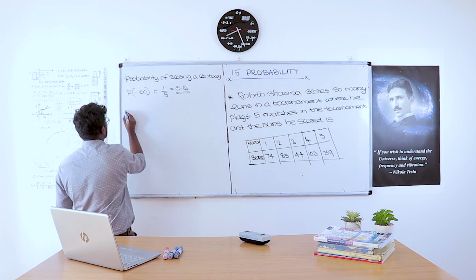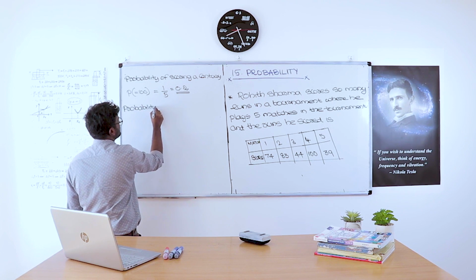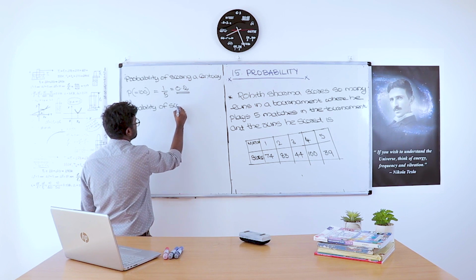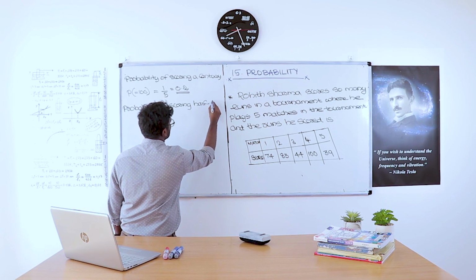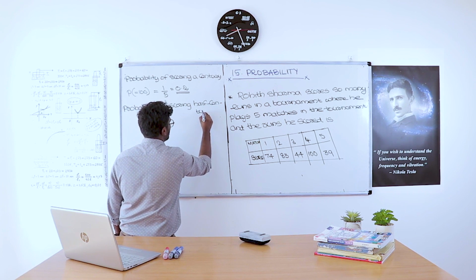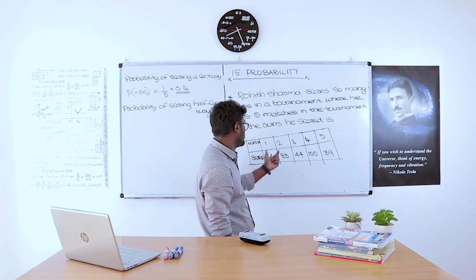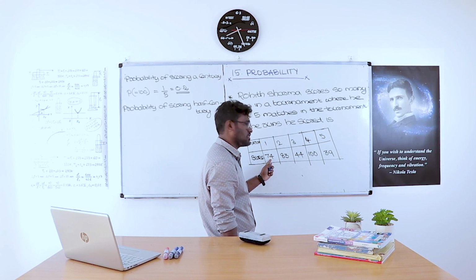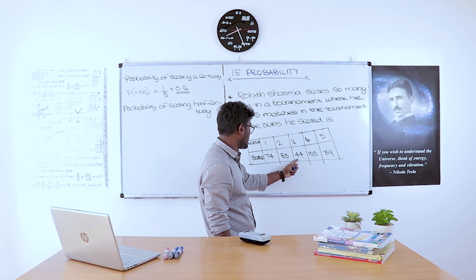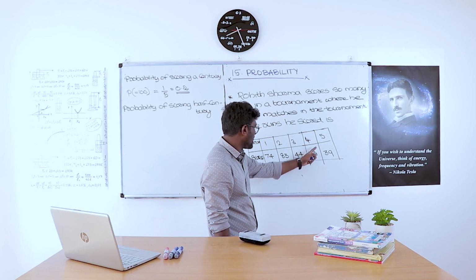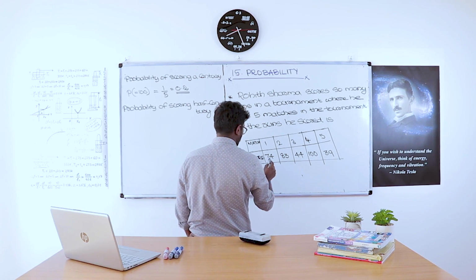So the next one is the probability of scoring a half century. So how many times did he score a half century in these 5 matches? The first time he scores 74 runs, the second time 83 runs, the third time 44 runs, the fourth time 100 runs, the fifth time 39 runs. So how many times did he score a half century?